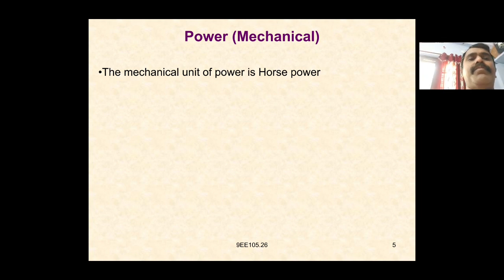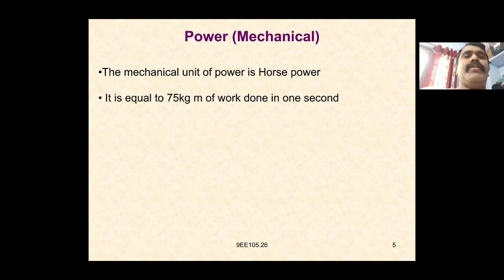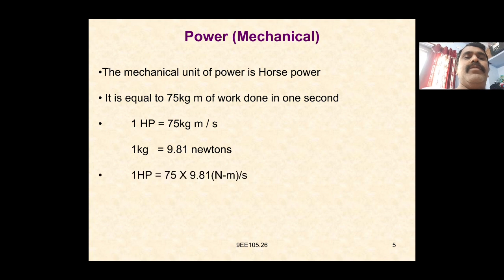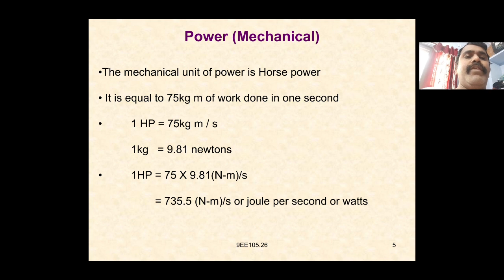The mechanical unit of power is horsepower. It is defined as 75 kg meters of work done in 1 second. So 1 HP is equal to 75 kg meter per second. 1 kg is equal to 9.81 newtons. Therefore, 1 HP is equal to 75 into 9.81 Newton meter per second, which is equal to 735.5 Newton meter per second, or joules per second, or watts.